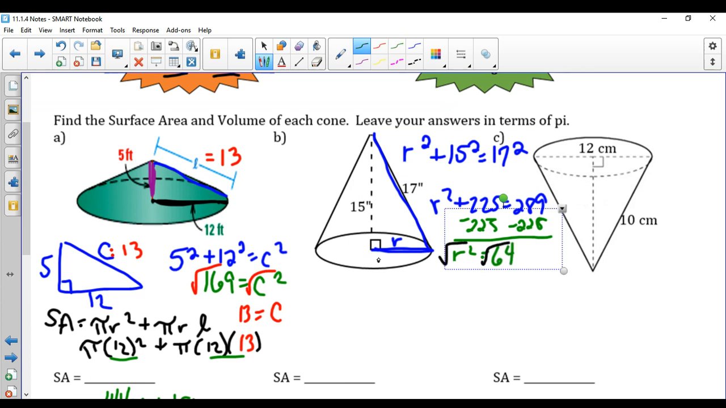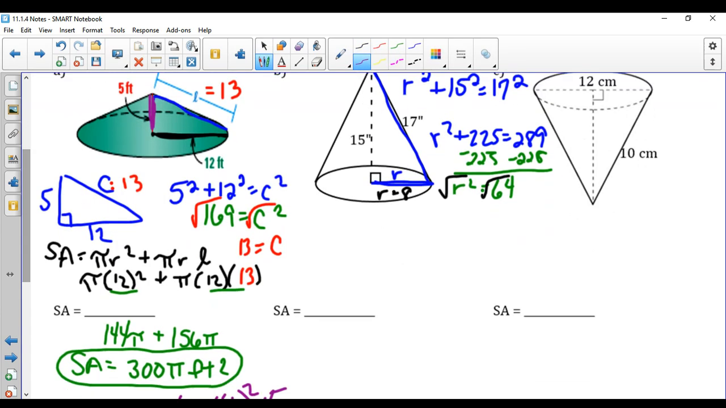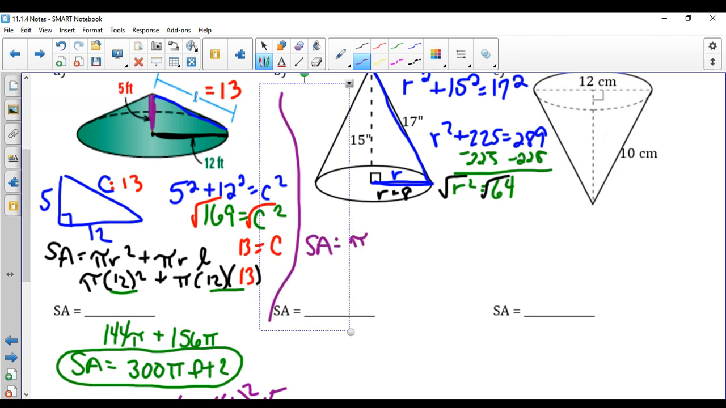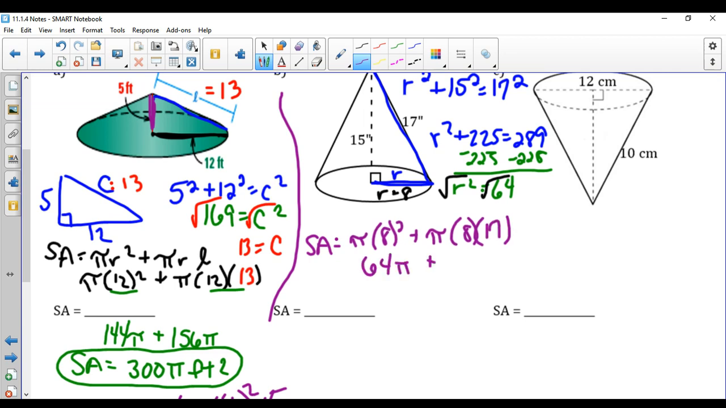So I'm kind of talking over the process because we've seen this so many times. So our radius now we have is 8, and now that we know the radius, this is a really simple formula for our surface area. We're going to do pi times the radius squared plus pi times the radius times the slant height, and in this case that would be 17. So just doing a couple of quick multiplications here, 8 squared is 64, and 8 times 17 is 136. And if we add them together, then that gives us 200 pi.